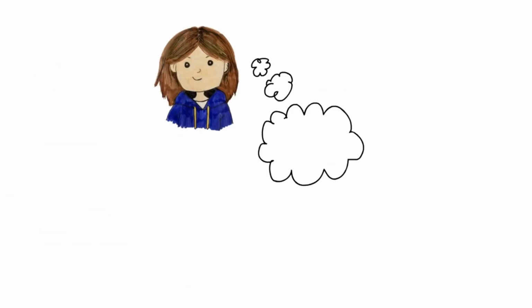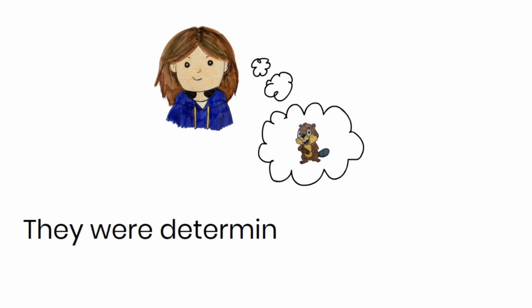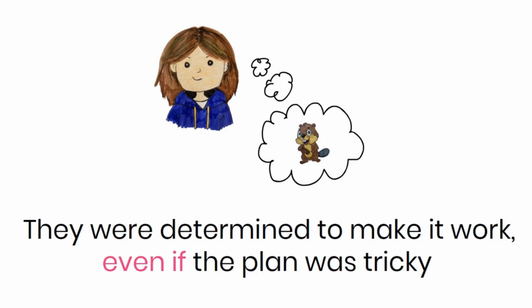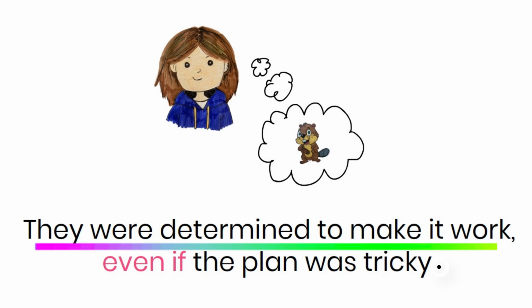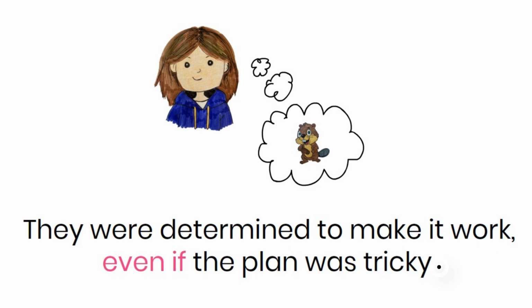Look at this sentence. They were determined to make it work even if the plan was tricky. They were determined to make it work is the main clause. It is one idea and makes sense on its own. The second clause is even if the plan was tricky. This starts with the subordinating conjunction even if.